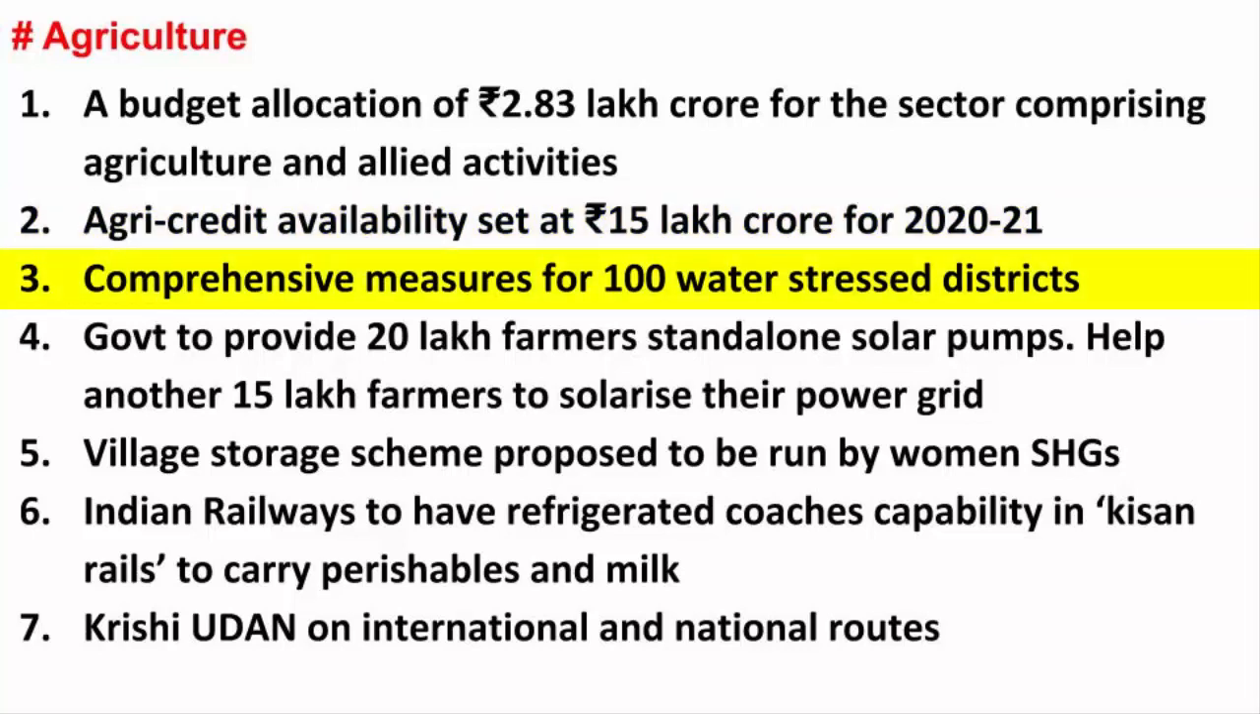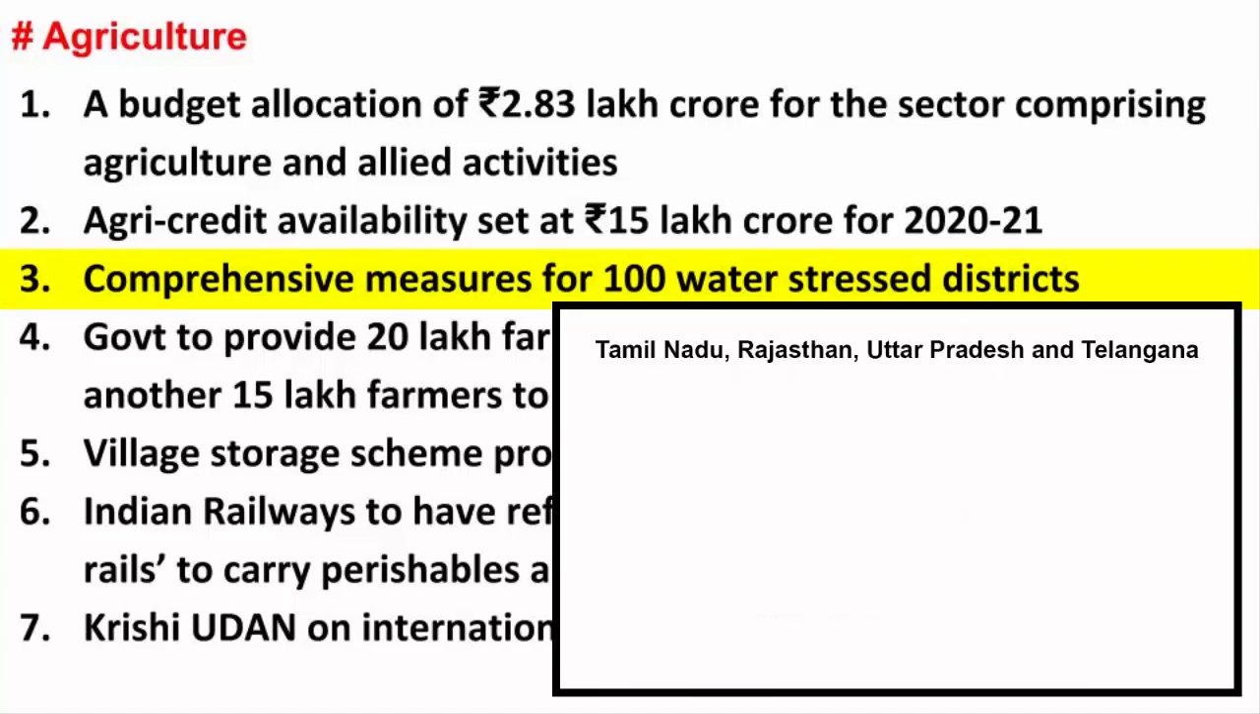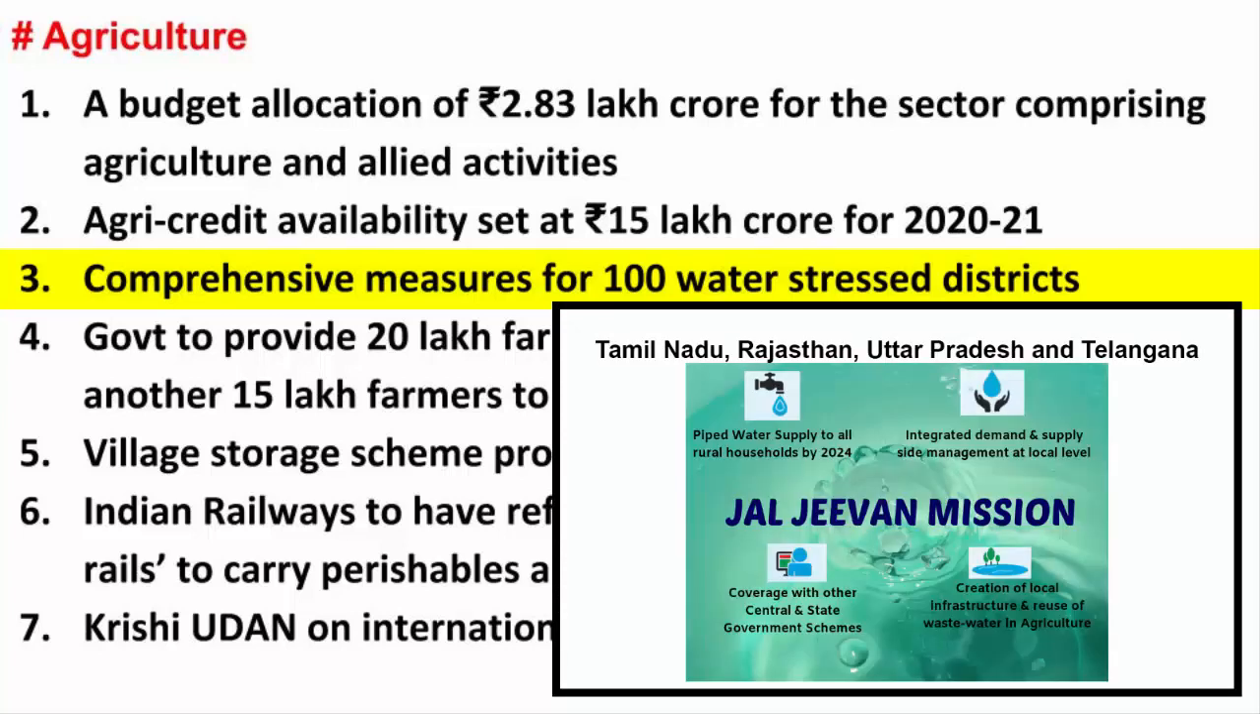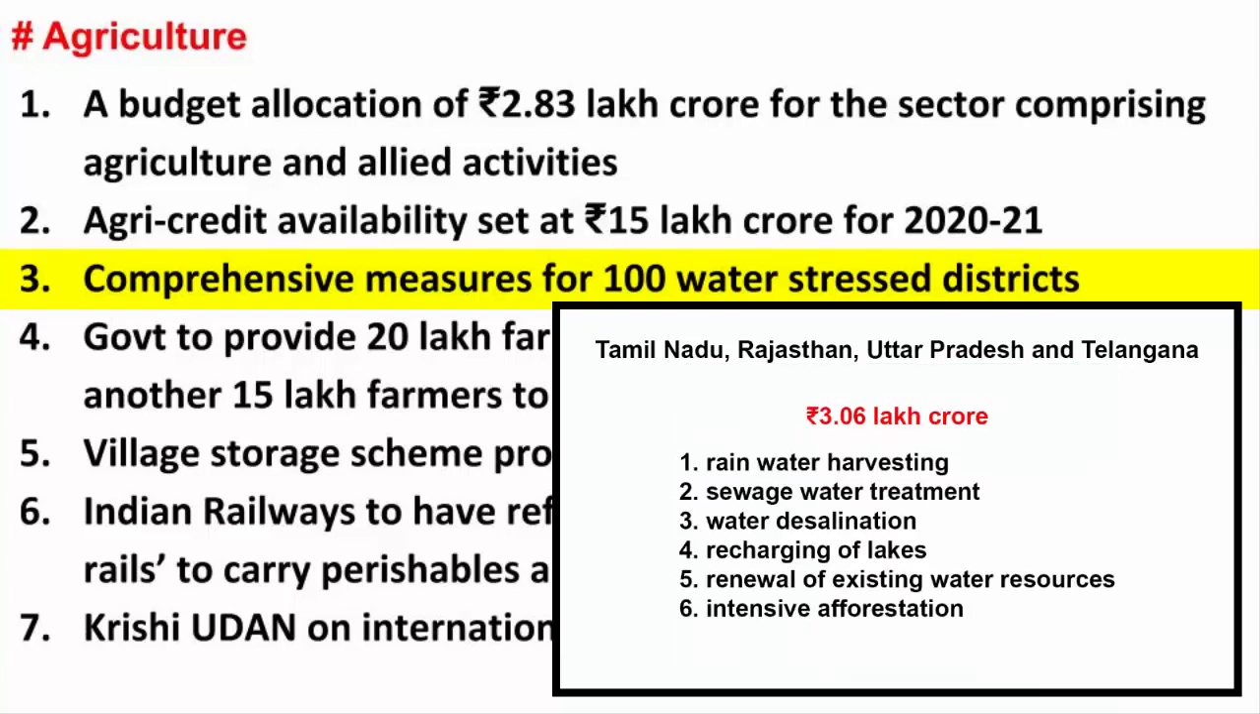The government has announced to take comprehensive measures for 100 water-stressed districts. The main districts are located in the state of Tamil Nadu, followed by Rajasthan, Uttar Pradesh and Telangana. The initiative will be part of the Jal Jeevan Mission, which currently has a budget of Rs 3.06 lakh crore. This fund will be used for various water management programs like rainwater harvesting, sewage water treatment, water desalination, recharge of lakes as well as renewal of existing water resources, and intensive afforestation.